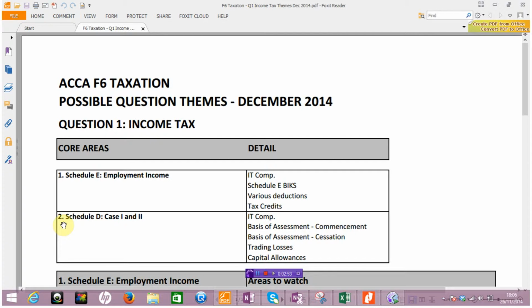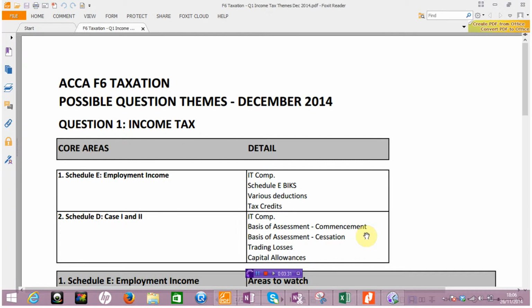The second main theme, and these obviously could be linked together. You often find Q1 questions that have an element of Case 1 and perhaps an element of Schedule E as well. The typical way that we'd be looking at this is, again, relating it into some sort of IT computation. And there's only 2 main ways that I would suspect the examiner will go with this. We're either going to be looking at a commencement situation or a cessation situation. It's highly unlikely to be an ongoing year, with simply the 12 months ending in the tax year. It's really got to be one of these.